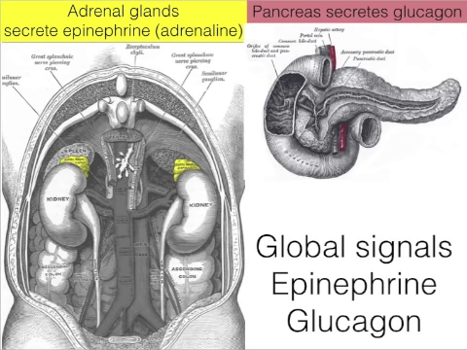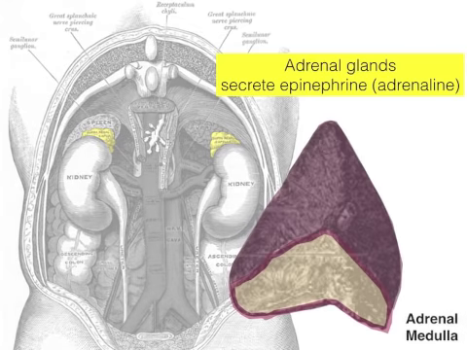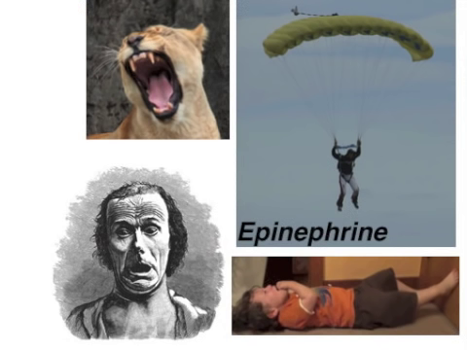Now, epinephrine is released from the adrenal glands that are shown here in yellow. These glands sit on top of the kidneys and are about the size of a walnut. Epinephrine is released from cells that are found in the adrenal medulla, the central portion of the adrenal glands, in response to a fight or flight mechanism that's initiated. And so when do you release epinephrine? Well, you release epinephrine during the fight or flight response. This can be activated when you're really hungry or when you're really upset and afraid of something.